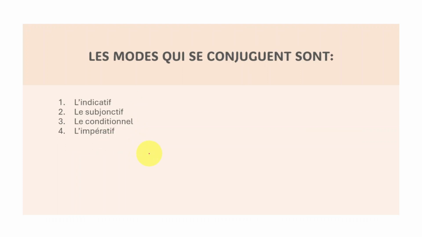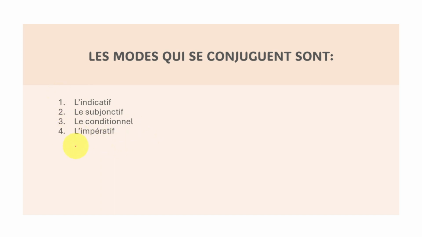Come here. Now, les modes qui se conjuguent sont, let's say you want to say, je vais à l'église chaque jour, chaque jour, je vais à l'école. In this case, les modes qui se conjuguent sont l'indicatif, le subjonctif, le conditionnel, l'impératif.